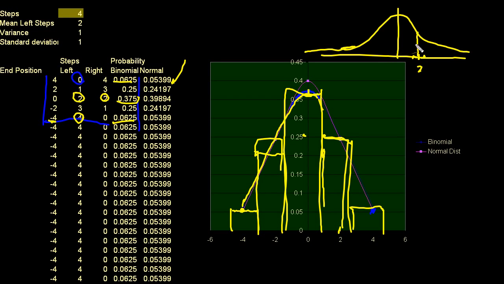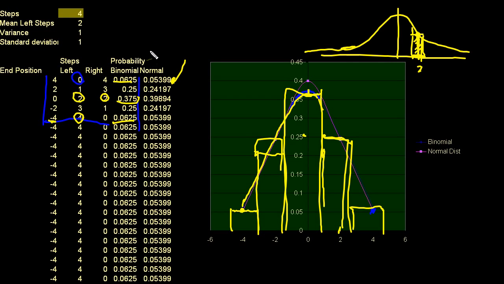So to figure that out, what I did here is I took the value of the probability density function there, and I'll show you how I evaluated that. And then I multiplied that by 1. So it gives me this area. And I use that as an approximation for this area. If you really wanted to be particular about it, you would take the integral of this curve between this point and this point as a better approximation. We'll do that in the future. But right now, I just want to give you the intuition that the binomial distribution really does converge to the normal distribution. So what is this number right here?